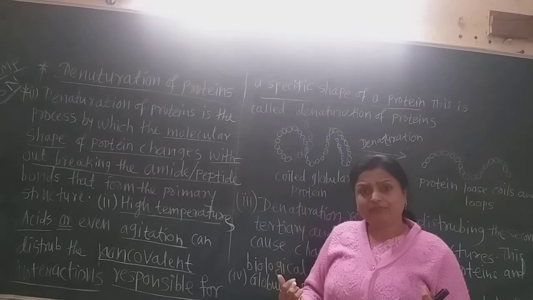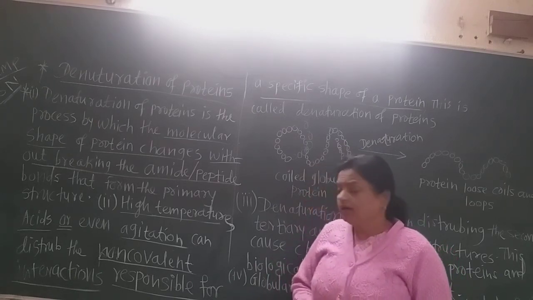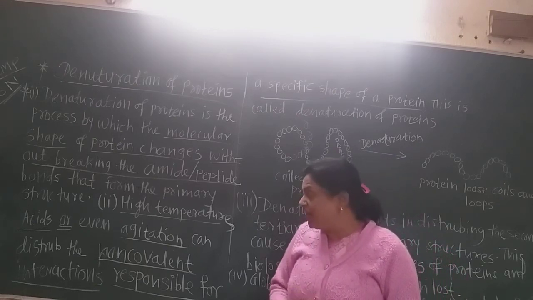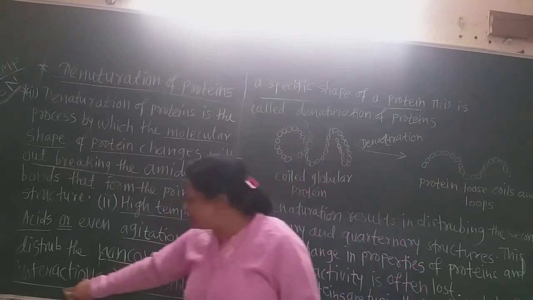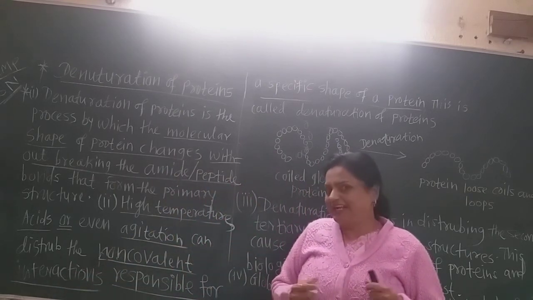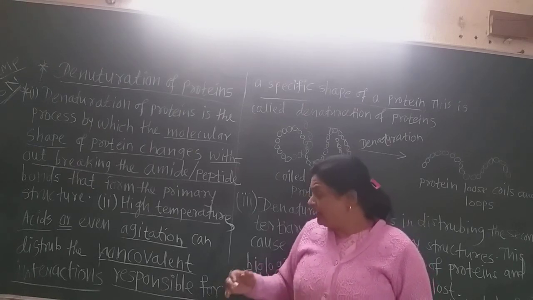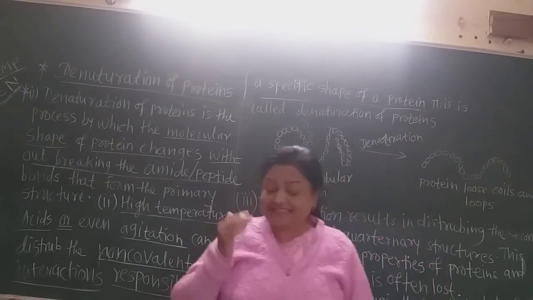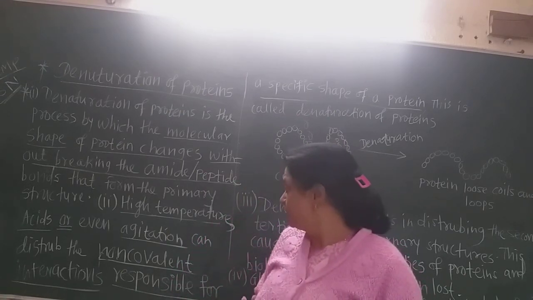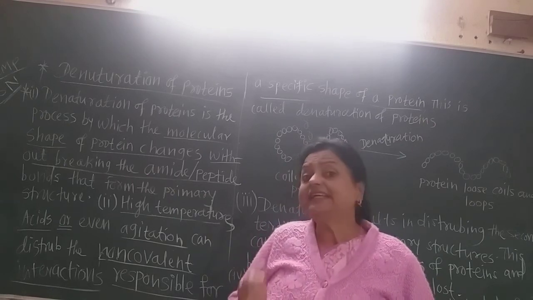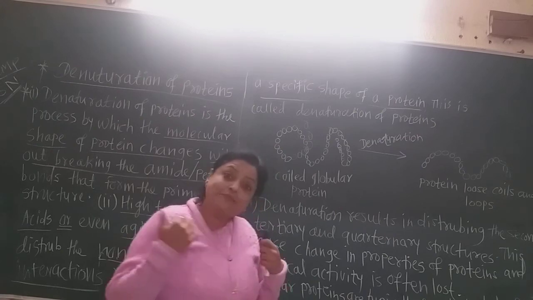High temperature, acids and even agitation of the globular protein can disrupt the non-covalent interactions, that is, the attraction between the two loops or two coils of the proteins. These acids, agitation and high temperatures are responsible for disrupting the non-covalent interactions that hold a specific shape of a protein.